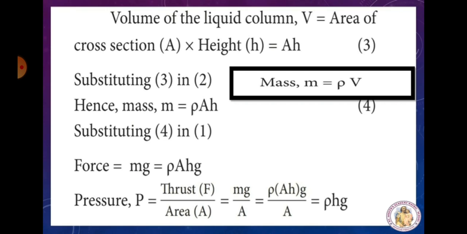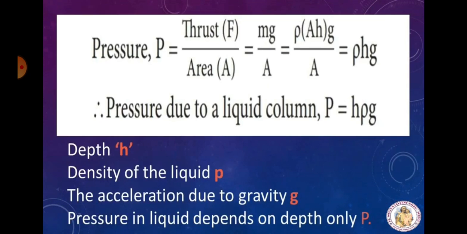Rho into A into H g, divided by A. The area of cross section A and A get cancelled. So what you get finally is rho into height into gravitation. Rho is the density, h is the height, and g is the acceleration due to gravity. Finally, what we got, pressure due to liquid column P is equal to h into rho into g.